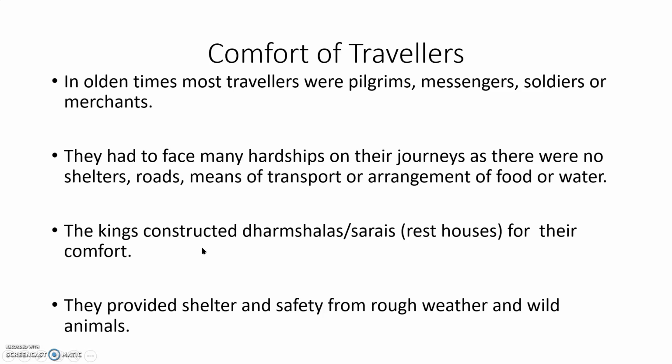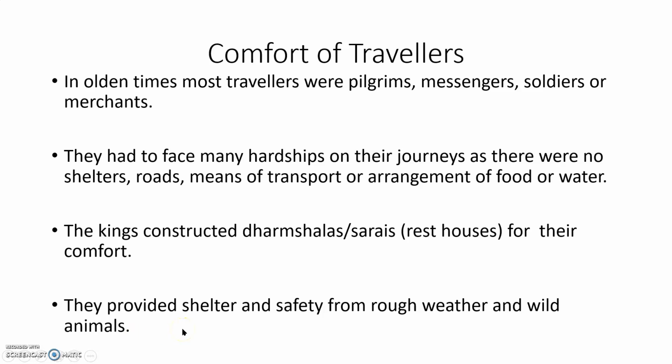These kings used to construct rest houses where these travelers could go in, take rest, take shelter, and again start their journey. Those are called dharmasalas or sarais. They provide shelter and safety from rough weather and wild animals.